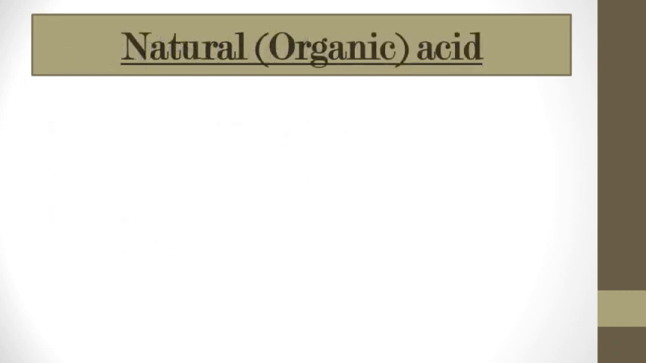Now we are going to learn about natural or organic acids. We have seen the mineral acids, now let's see examples of natural organic acids. Our daily diet contains a few natural acids, and they are mild in nature and hence not harmful like mineral acids. The natural acids are less harmful than the mineral acids, and that's why we have these in our diets.